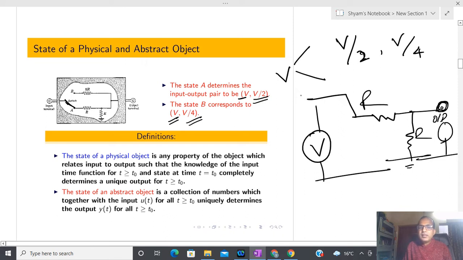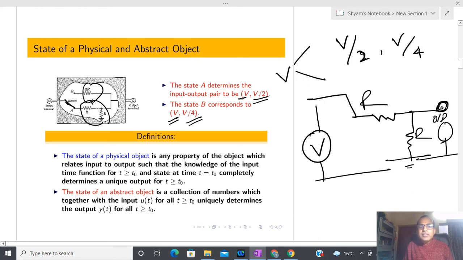Anyone? Amount of resistance? No, forget about the resistance. You can see the switch, the position of the switch, or the state of the switch. Okay, so that is very important. I am not worrying about how much resistance you can change by yourself. I just want to convey that in this whole circuit, the state of the switch is very important. This state of the switch is going to tell you what your future is.